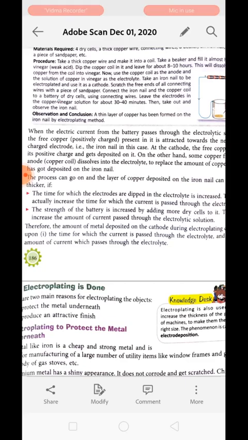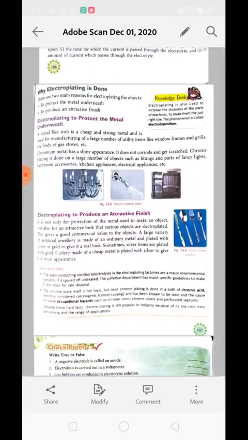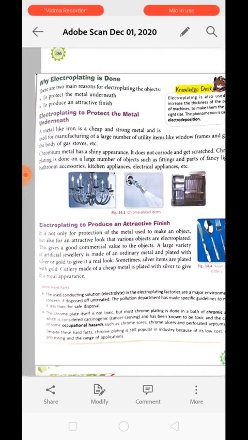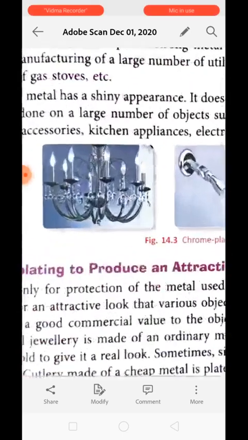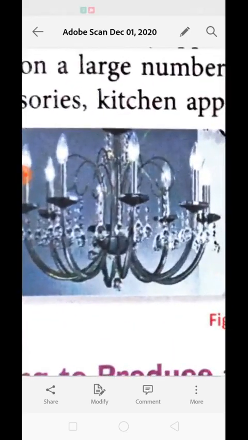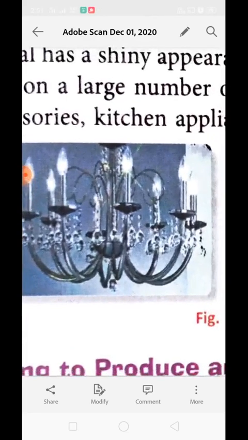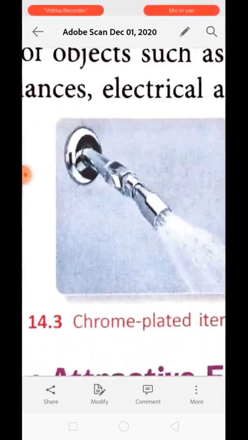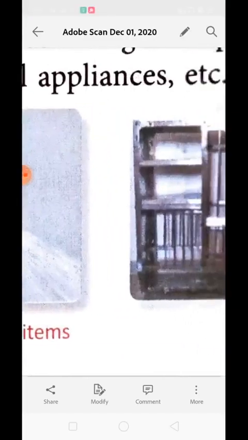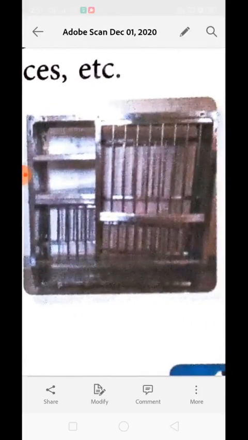Okay, now the question arises: why is electroplating done? The main reason behind electroplating is to protect the metal underneath, and to produce an attractive finishing. Just see over here, does it not look beautiful? Now here, bathroom finishing. Just see, this is the stand for utensils.